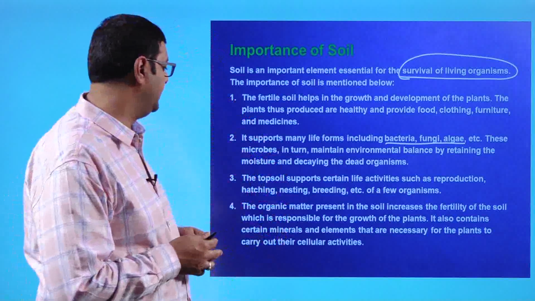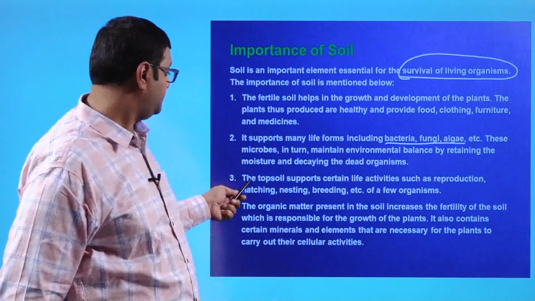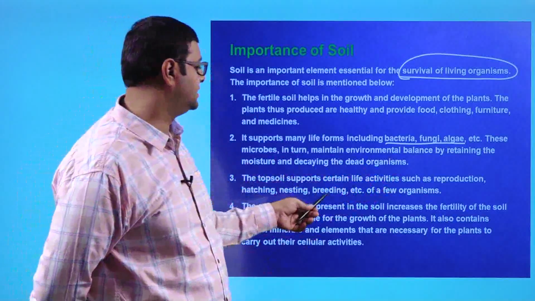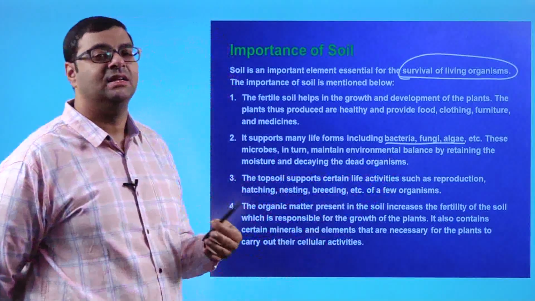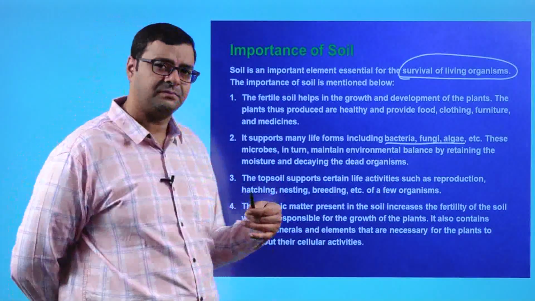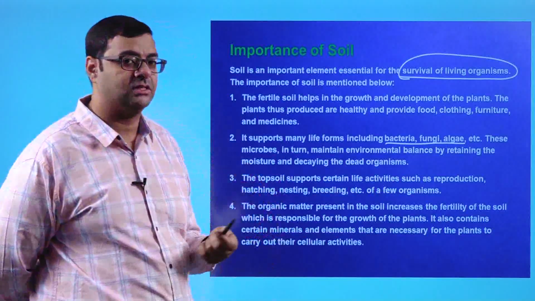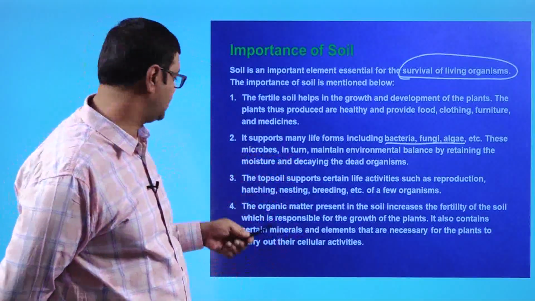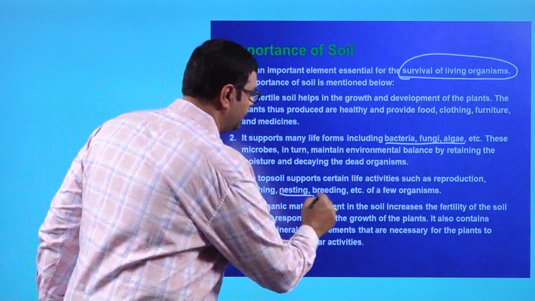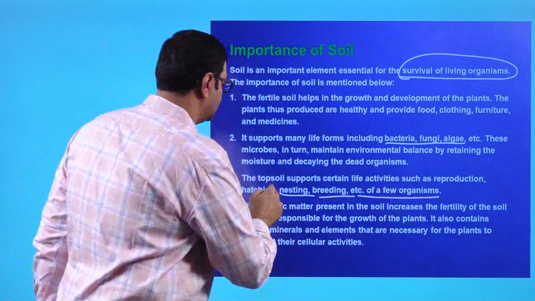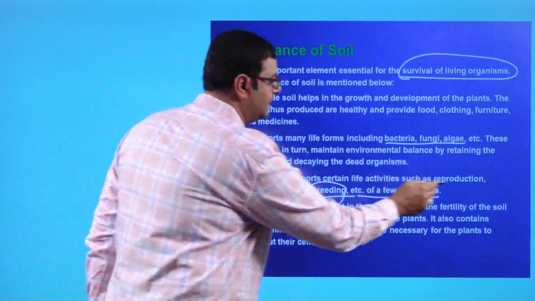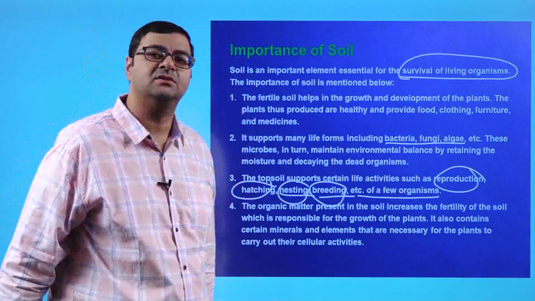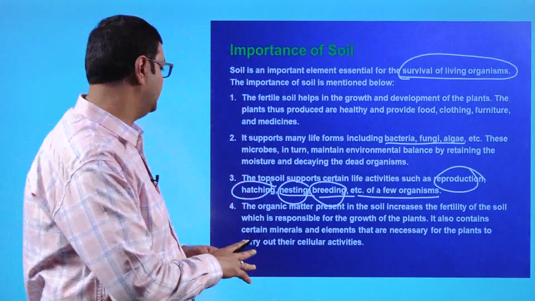Then the third point is the topsoil supports certain life activities such as reproduction, hatching, nesting, breeding, etc. of a few organisms. For example, among the various organisms which stay on the earth, the topsoil present on the top will support the hatching, nesting, breeding, etc. So these main characteristics are being taken care of by the soil.